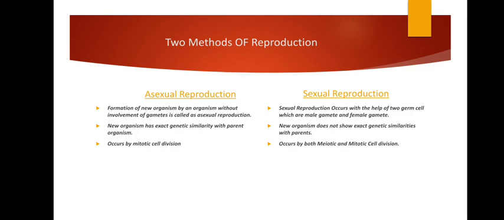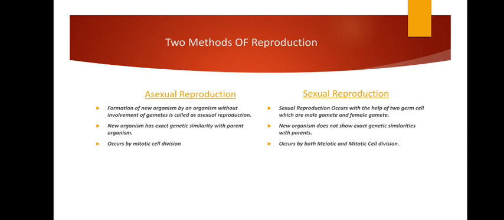Followed? Whereas in case of sexual reproduction, it involves two gametes. One is a male gamete and the other a female gamete. In case of humans, the female gamete is an egg cell which is produced in the female's body, and in case of male it is sperm. Followed? So the male gamete is sperm and the female gamete is egg. With the fusion of these, what forms is called a zygote, and that zygote will multiply and form a whole new organism.